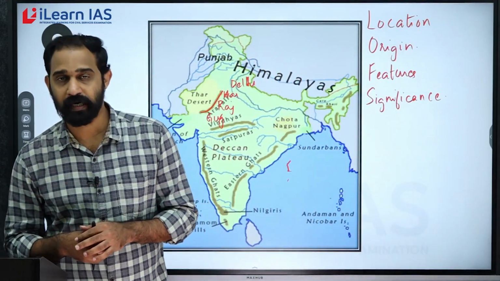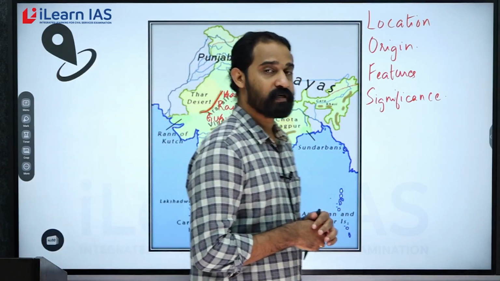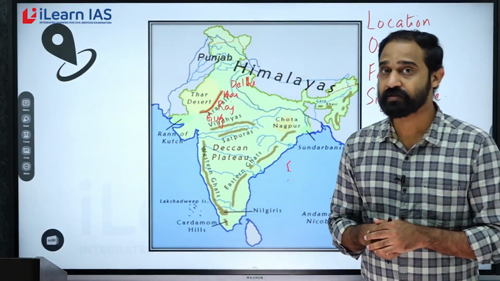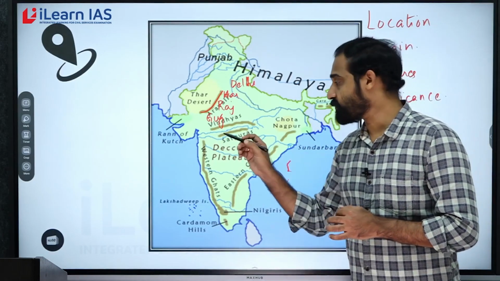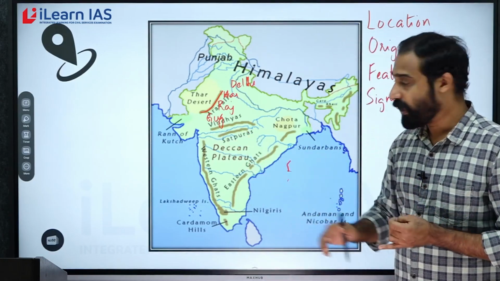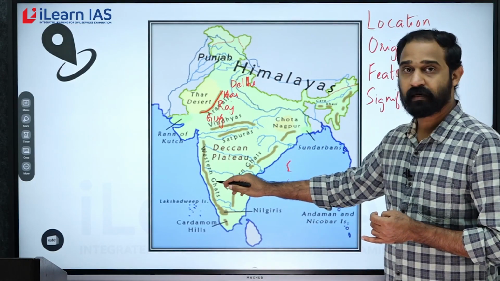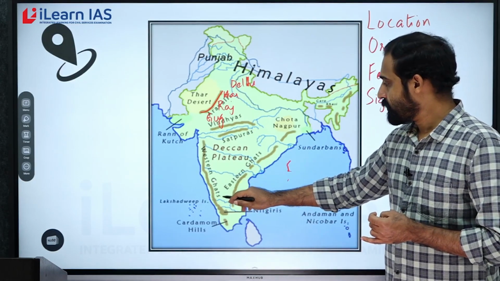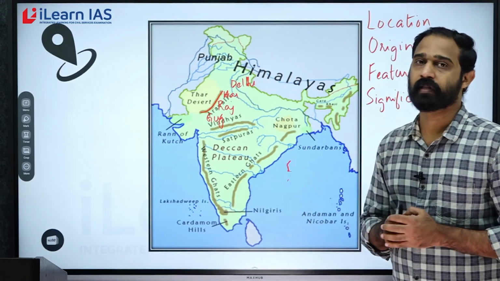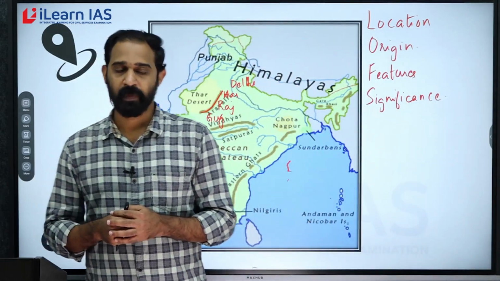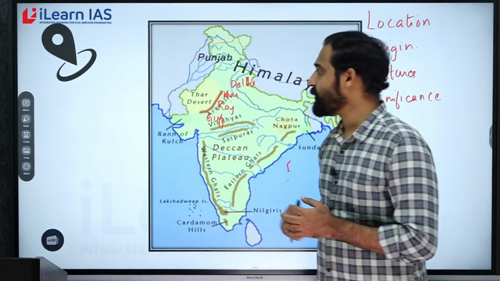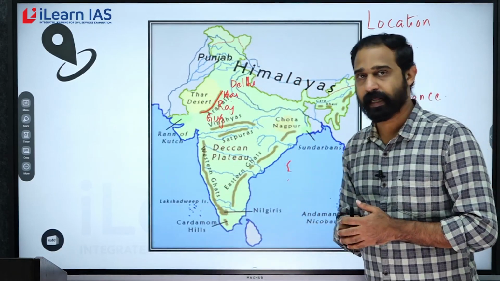No, it is not, because Western Ghat is spread across 6 states in India. You can see it starts from Gujarat in the north, then Maharashtra, Karnataka, Goa, Kerala and Tamil Nadu. So there are 6 states. Similarly you can expect questions about Aravallis also.